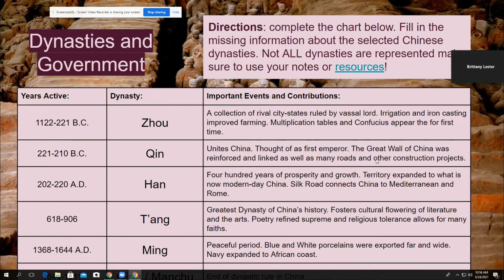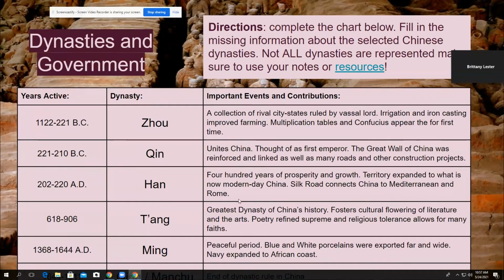He also totally kind of refuted Confucianism. So they have a break from Confucianism for this period of time from 221 to 210 BC. And if you were a Confucius scholar, then you were killed. And he tries to burn all the Confucius books and all of that stuff. So he is not a fan of Confucianism, Emperor Qin.